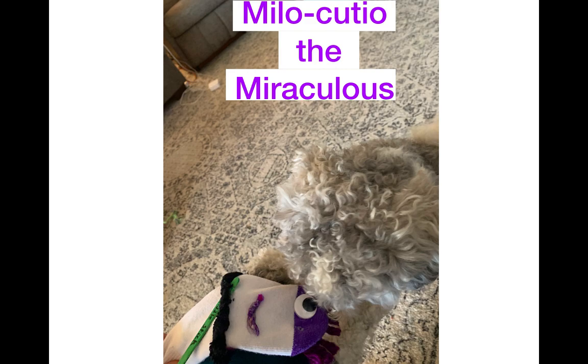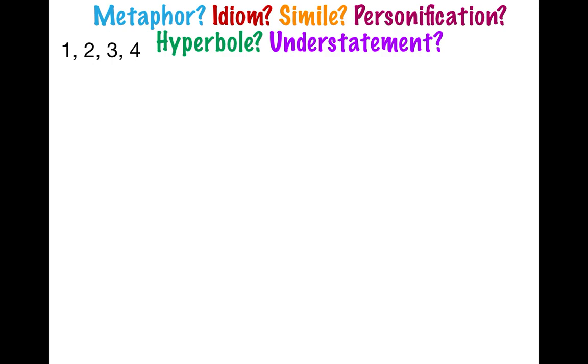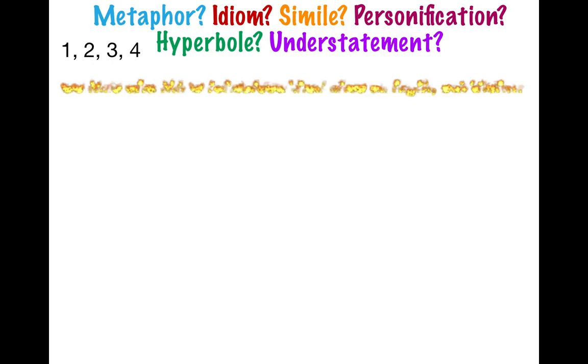What you're going to do is find an example of metaphor, idiom, simile, personification, hyperbole, or understatement. This one page has 1, 2, 3, 4 examples. So try to keep them in order and figure out which one's which, okay?